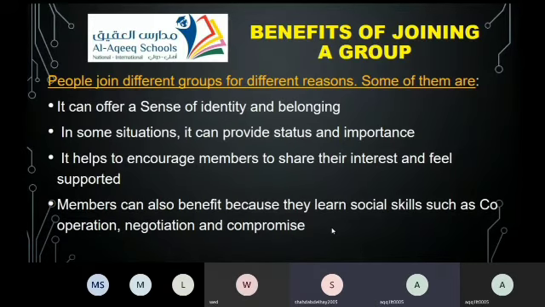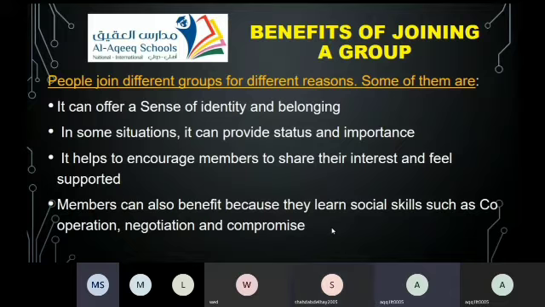People join different groups for different reasons. Some of them are: it can offer a sense of identity and belonging. In some situations, it can provide status and importance. It helps to encourage members to share their interests and feel supported. Members can also benefit because they learn social skills such as cooperation, negotiation, and compromise.